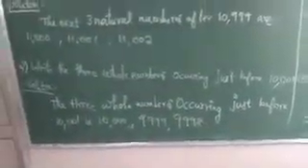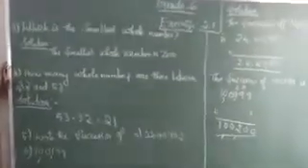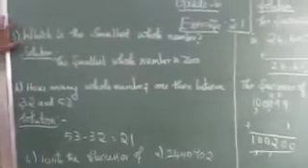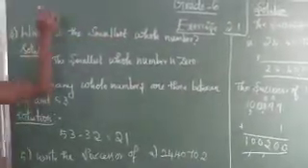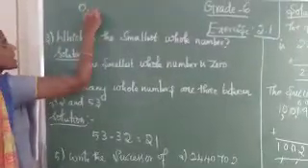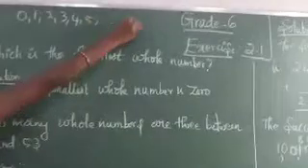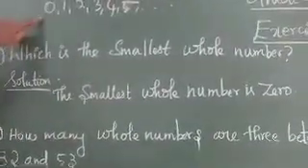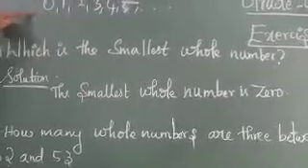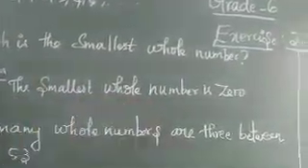Next we move on to the third problem. You see the third question, which is the smallest whole number. In general, what is meant by whole number? Whole numbers are nothing but the numbers which start from 0, 1, 2, 3, 4, 5, etc. It goes on like this. So here, which is the smallest number? 0. 0 is the smallest whole number. So the answer is the smallest whole number is 0.